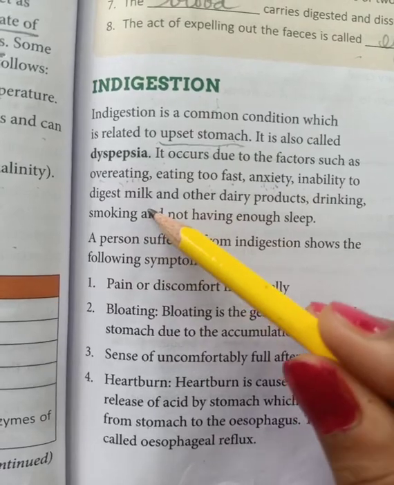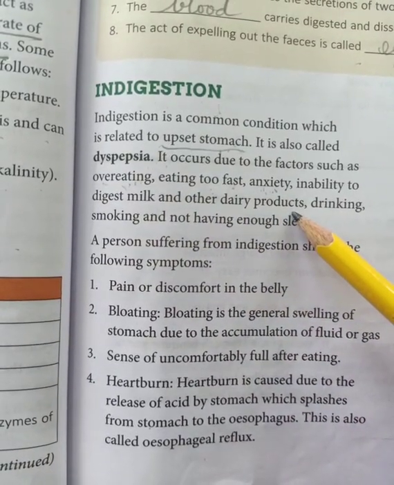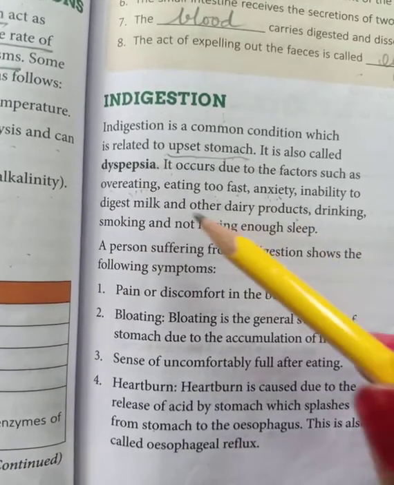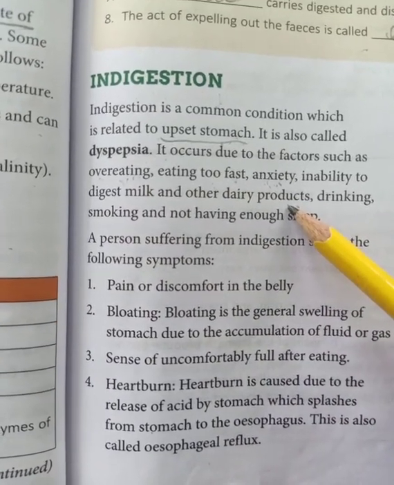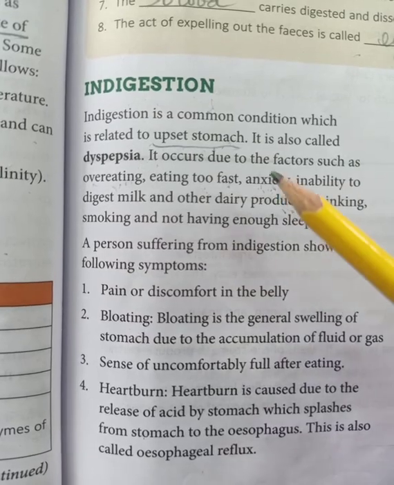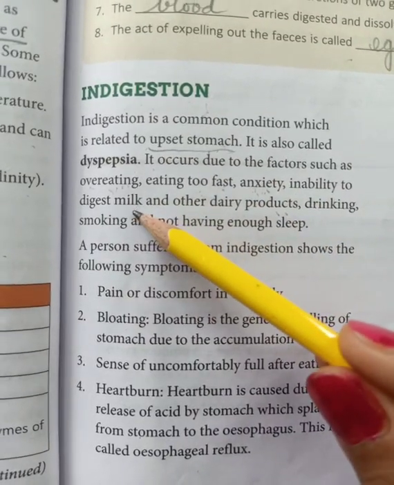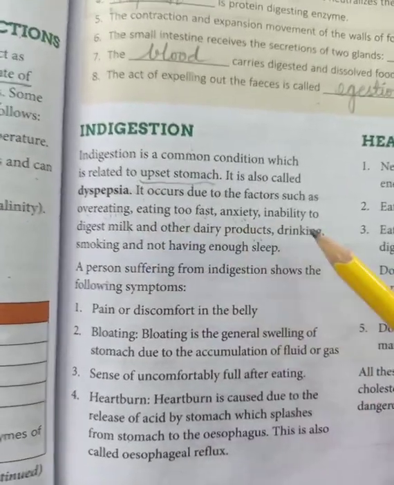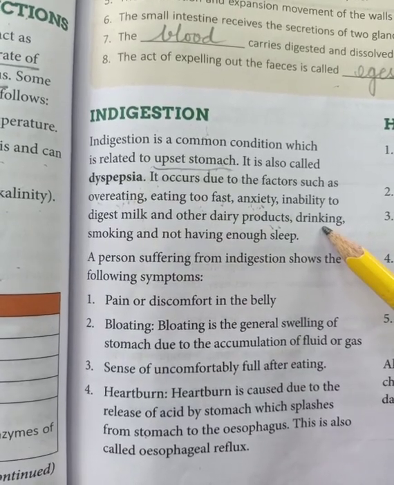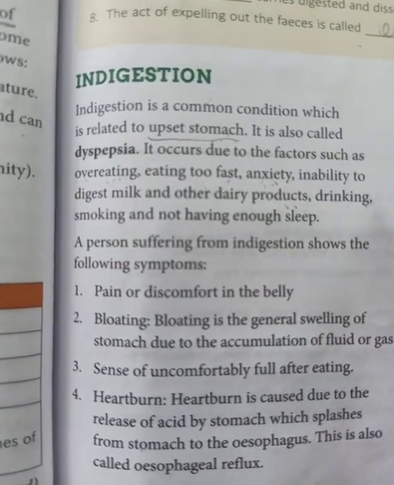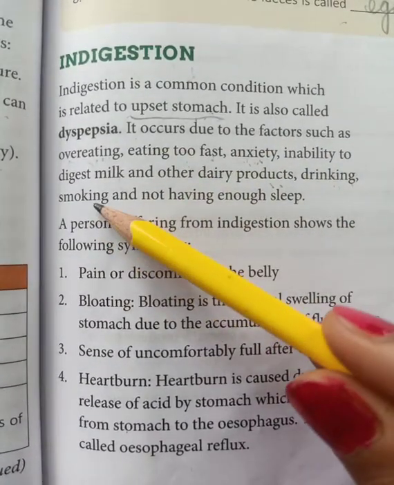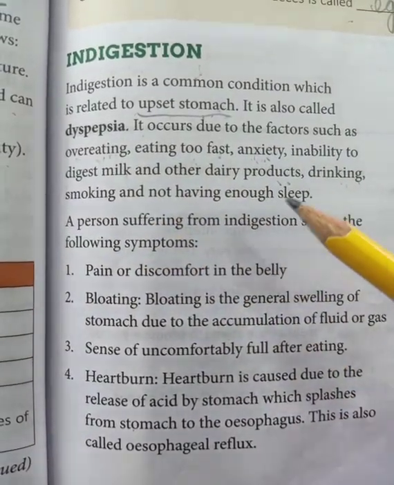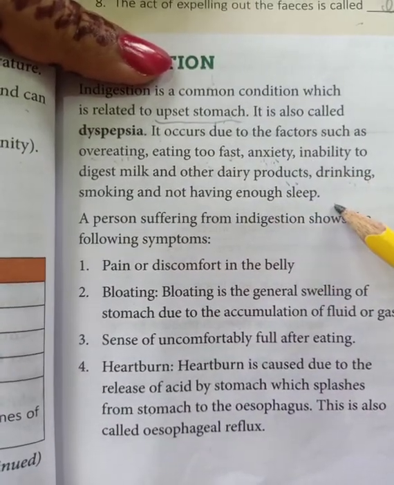Inability to digest milk and other dairy products, when your body is not capable of digesting milk or other dairy products. This is a common problem that occurs in the human body, that the body is not able to digest the milk and the products made from milk. Drinking. Okay, some people take wine, alcohol, so that also affects digestion. Smoking and not having enough sleep.